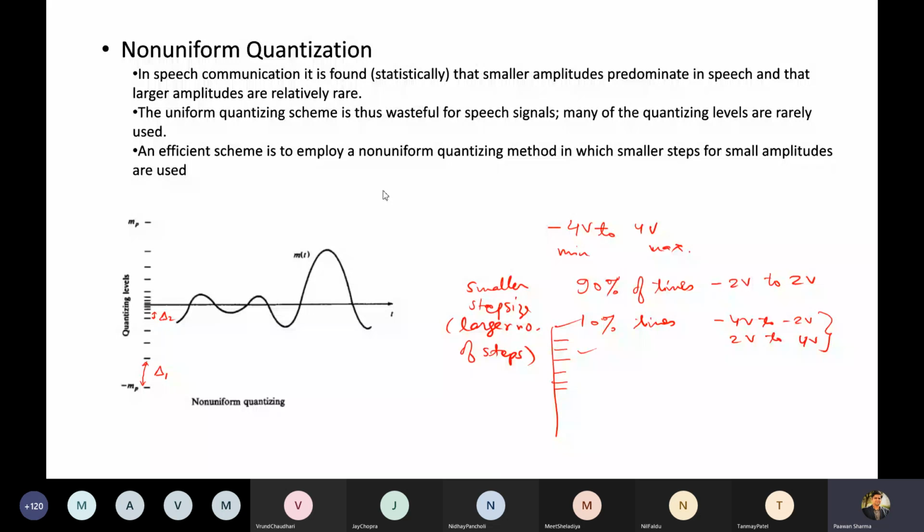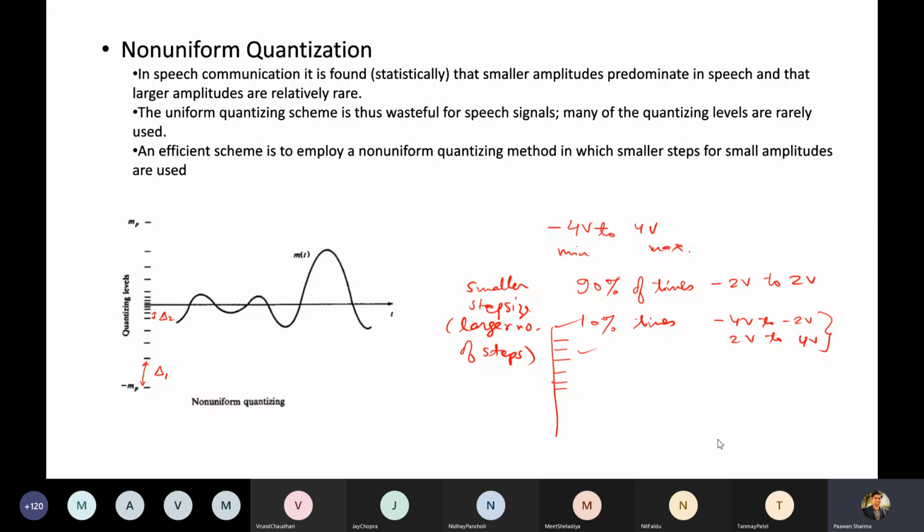What we can do is allocate a smaller number of levels to these values. Now when I say fewer levels, what do I mean? I mean that whatever levels I will have, the difference between any two consecutive levels will be very large.